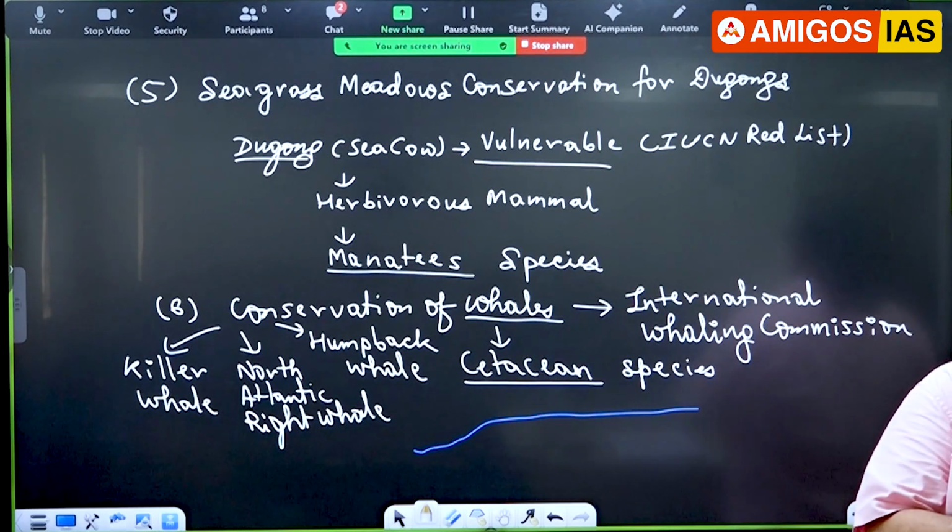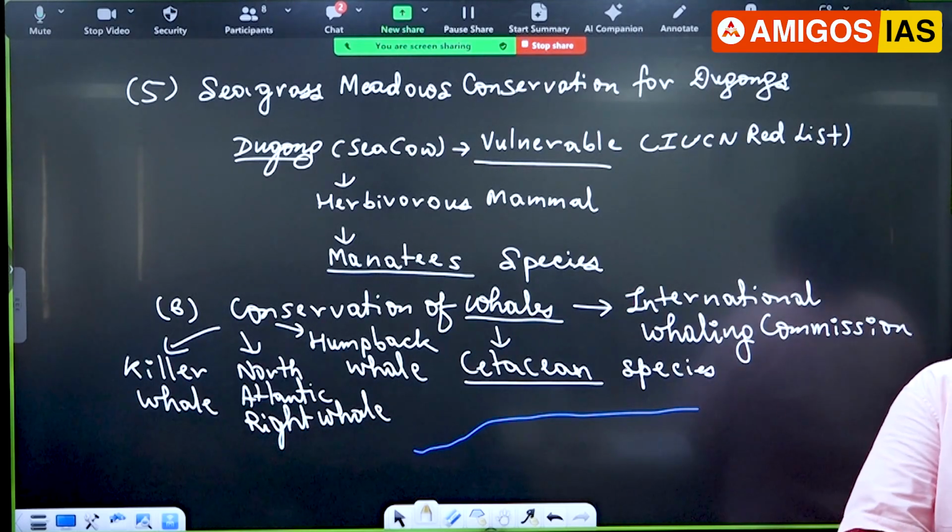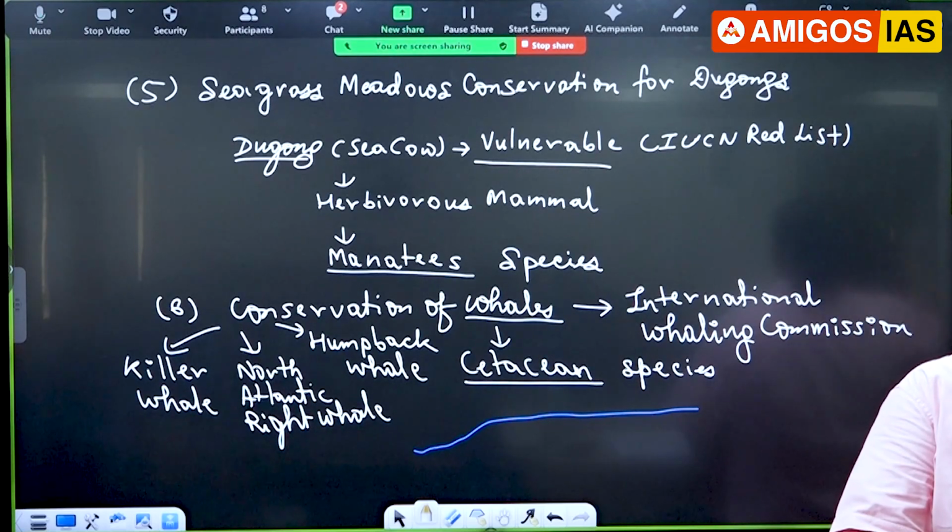Again, it is there in PIB also. I'll give you one example. I have visited two of them. One is in Odisha, a place called Puri, Jagannath Puri. There is a golden beach, right? That is near the Jagannath temple in Odisha. So that has been given a Blue Flag Certificate.